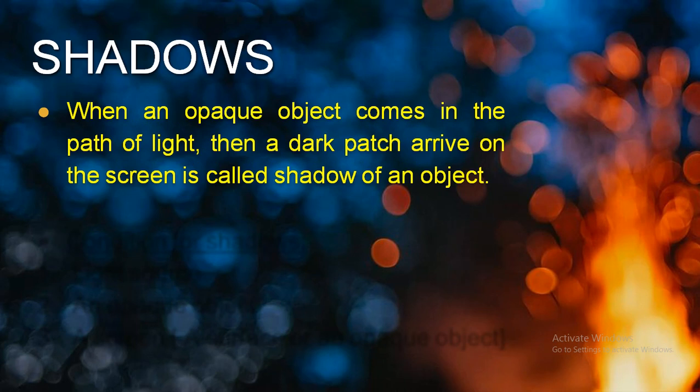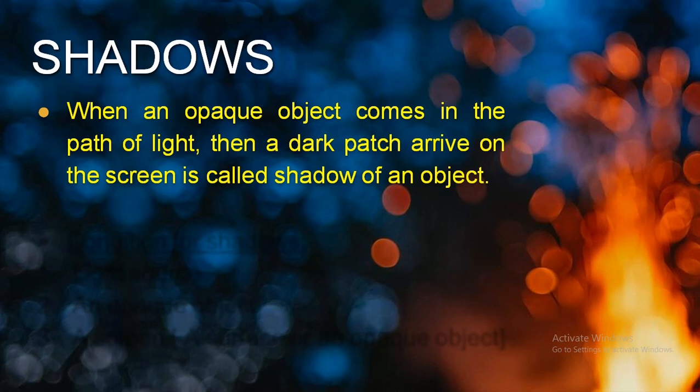So when the light is traveling, at that time, when an opaque object comes in the path of light, that opaque object is going to block the path of the light to travel. And due to that reason, a dark patch arrives on the screen. So it is known as shadow of an object.